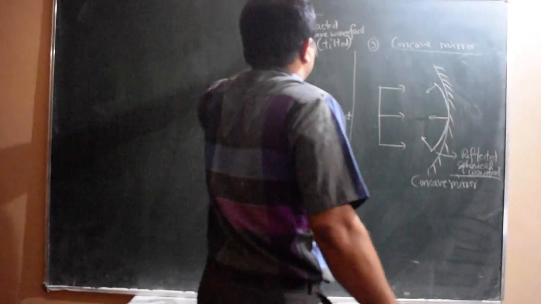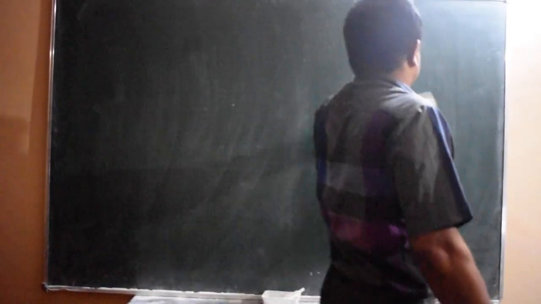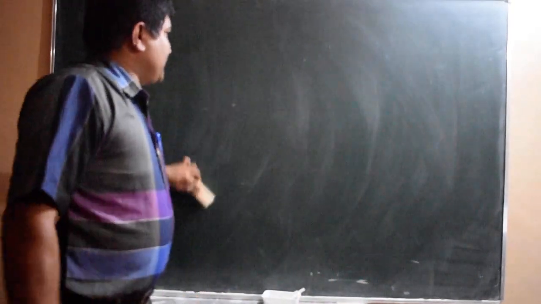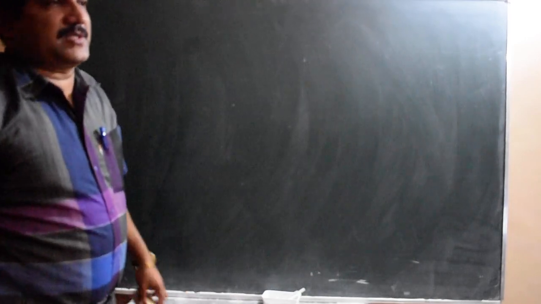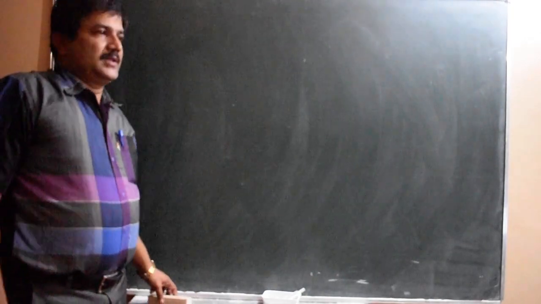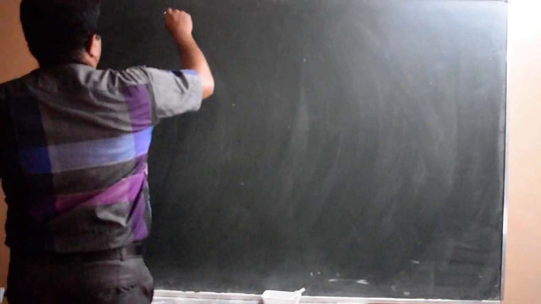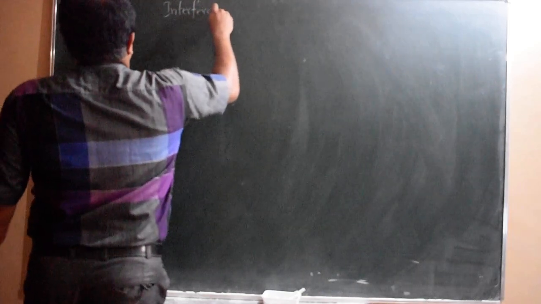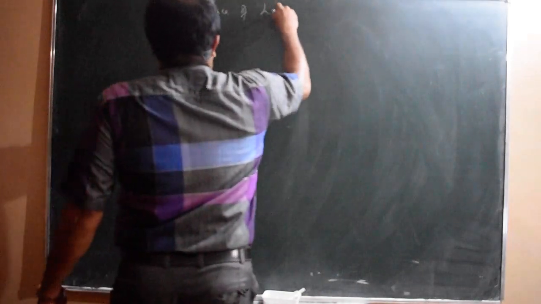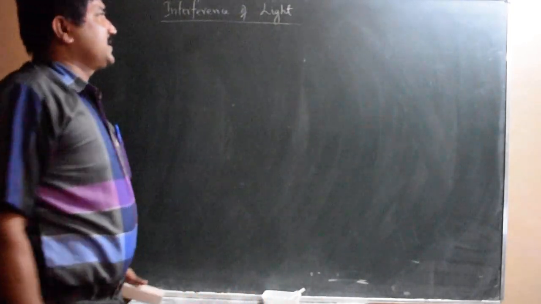Next we will go to the new topic, which is called interference of light. A little bit about interference you have studied in first year. Interference means superposition. Superposition of waves we have studied in the case of beats, superposition of sound it was. So here it is interference of light. The definition is like this.